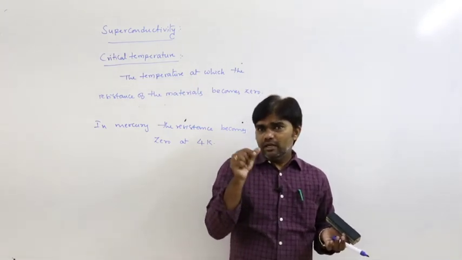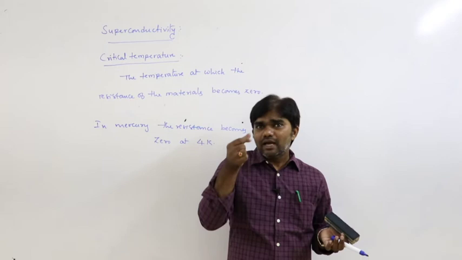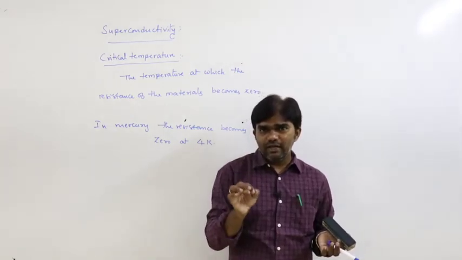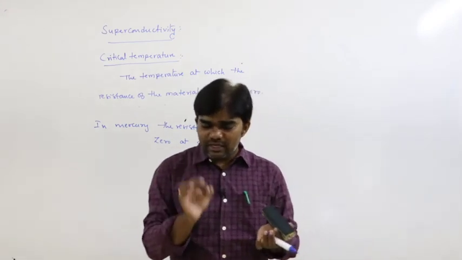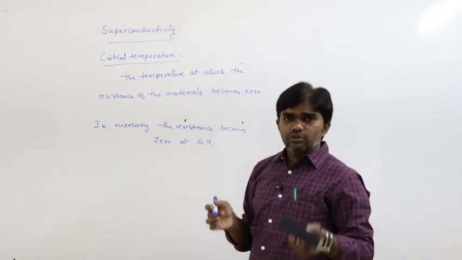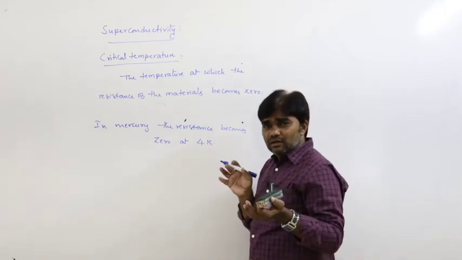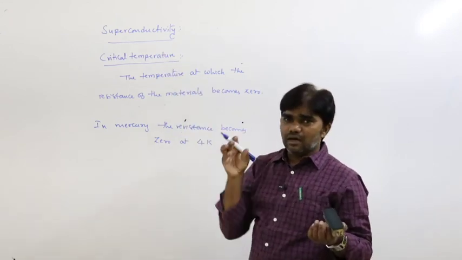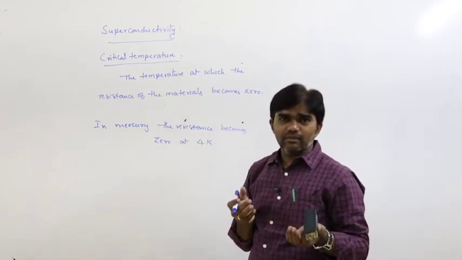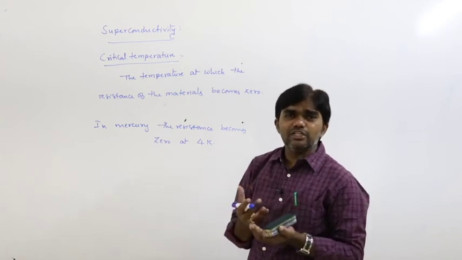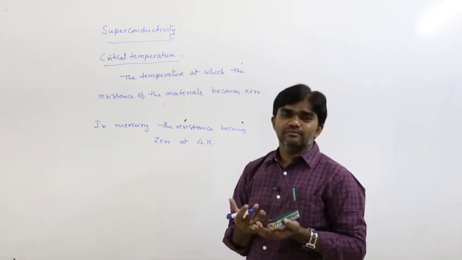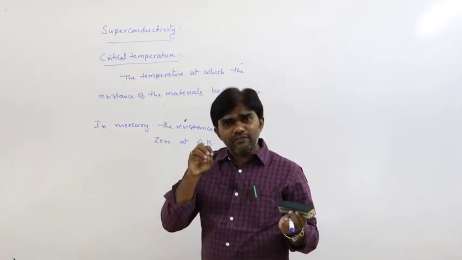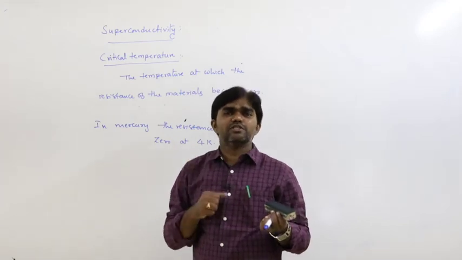Copper wires definitely offer a certain amount of resistance, so a certain amount of energy must be wasted. That's why bulbs get heated after a certain time. The heating effect is due to electrical energy converting into heat energy. Due to that resistance, a certain amount of energy is wasted.